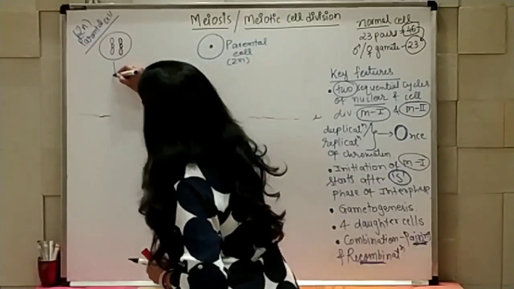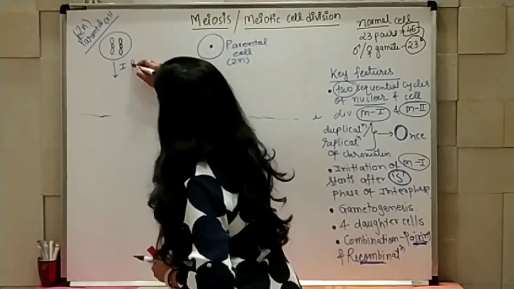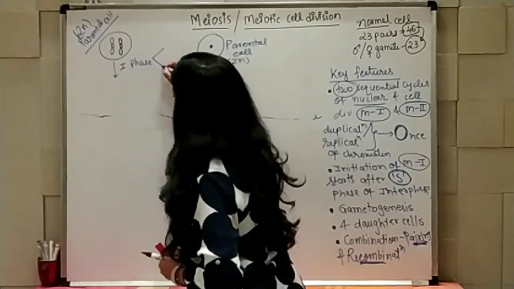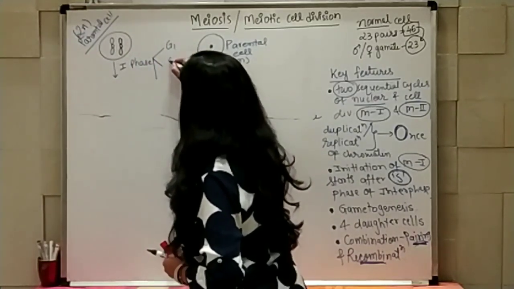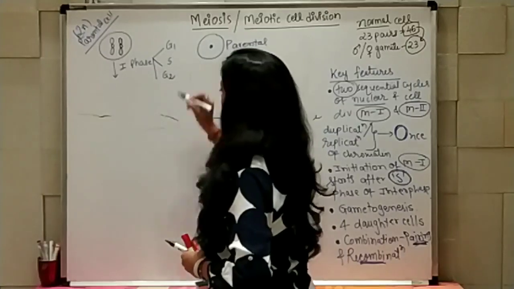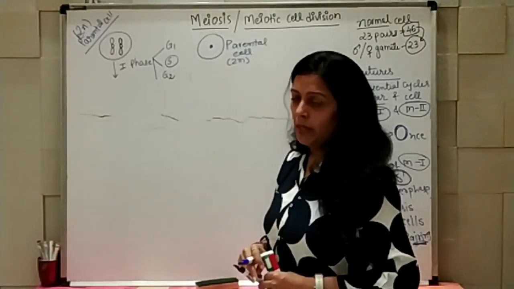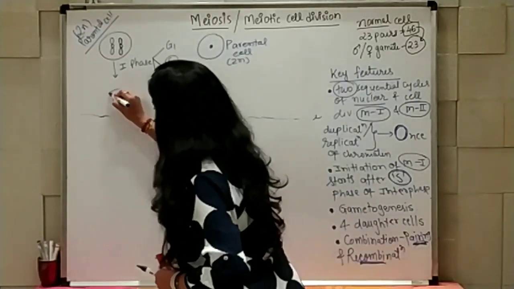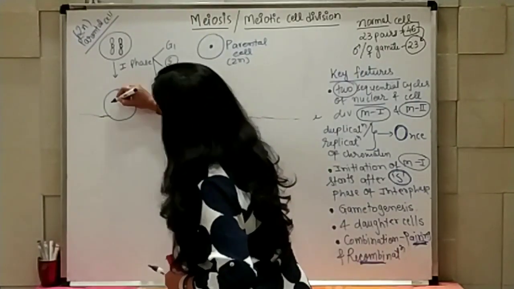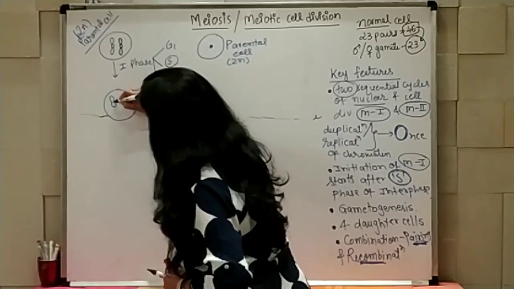Now it enters into I phase. I phase means again those three phases, G1, S and G2 phases, where in S phase the chromatin gets double. So now what will happen? The cell size increases and the chromatin material gets double like this.